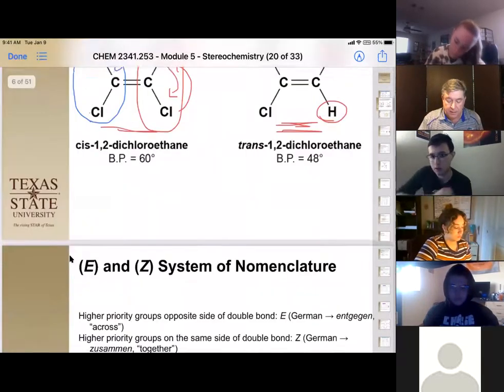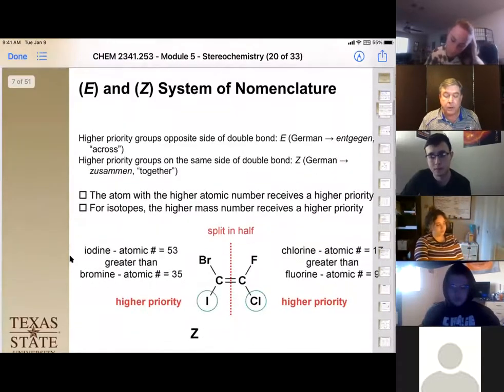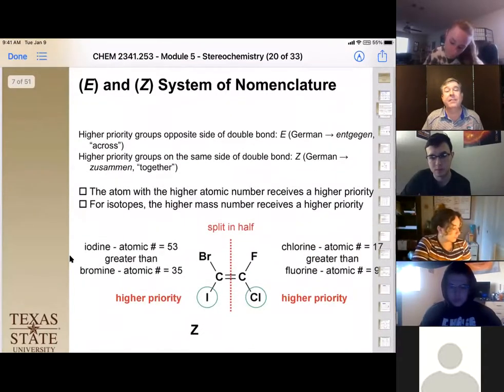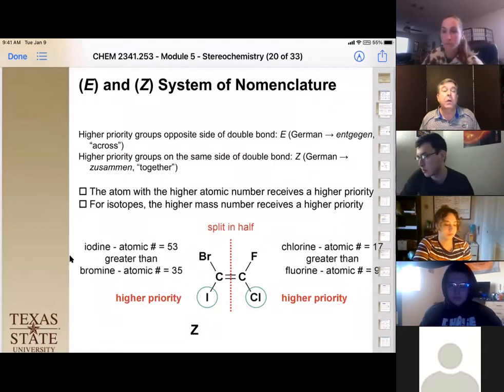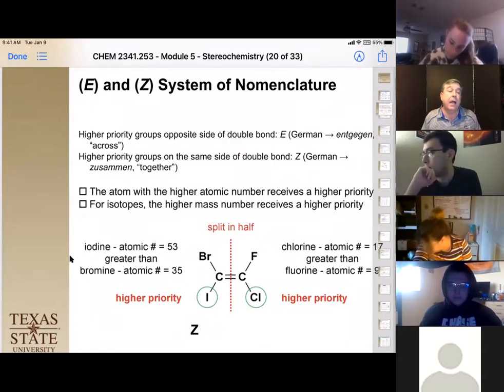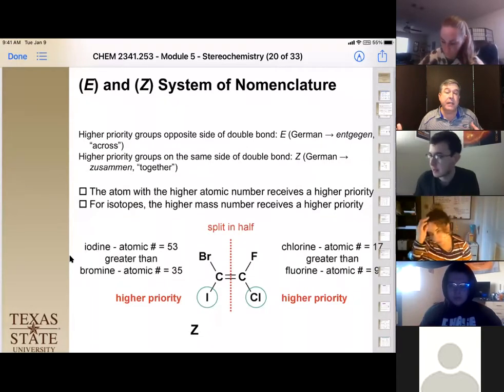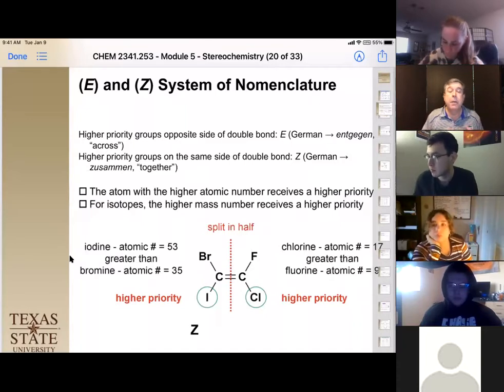Okay, all right, and as we learned already in the nomenclature chapter, we have the E/Z nomenclature system. I'm gonna quickly review it so that we're aware of it, because we're gonna use the exact same prioritization rules when we talk about the assignment of chiral carbons, okay? So we have that E and Z, where E is across or trans, Z is together or cis, but we look at each side of the molecule.